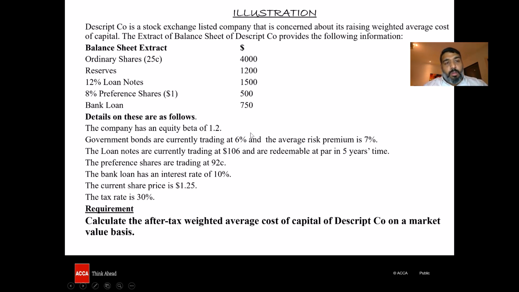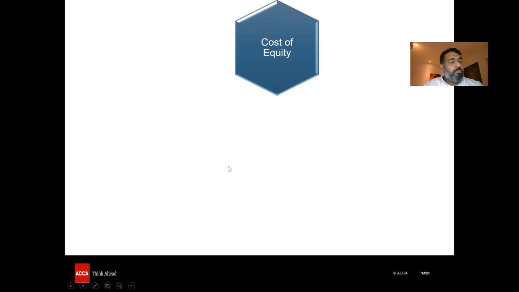Now, in order to solve this, a very good understanding of the cost of equity, the cost of debt, and the cost of preference shares is required. So, what knowledge is required on this? The knowledge of cost of equity, we have got multiple methods for solving cost of equity.